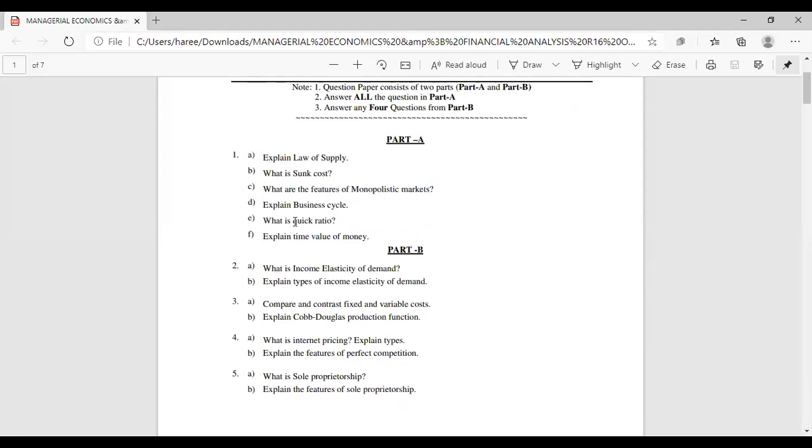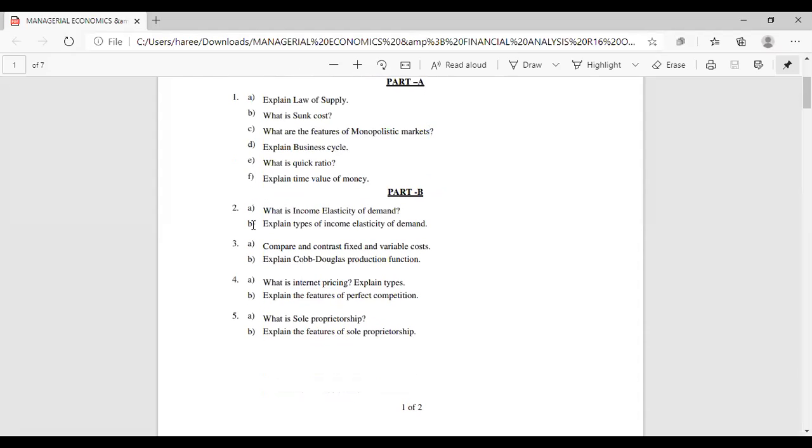Okay, so these 3 questions will be from units 4, 5, and 6. Only these 3 questions are from the first 3 units. Okay, these types of topics will be clubbed with this type of questions, and you may get the questions in the new format, right?